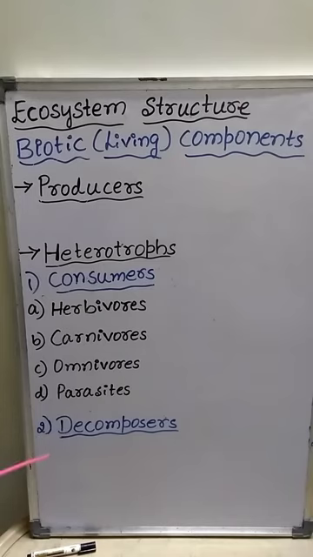Functions of decomposers in the ecosystem include: decomposers are natural scavengers. They clean the earth of organic remains. Decomposers are the natural scavengers because they clean the earth surface. Next one is they create space for new generations of organisms.